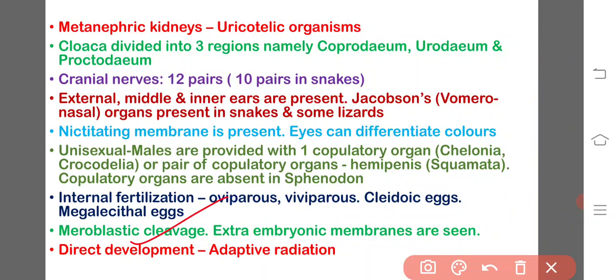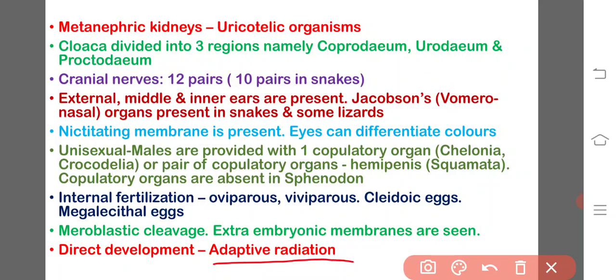Although the reptiles may live on the land, they reach different kinds of environments and successfully live there. They are leading their life. That is nothing but adaptive radiation. That character is known as adaptive radiation. That is migration of organisms from one particular ambient medium into another medium, and they lead their life successfully.